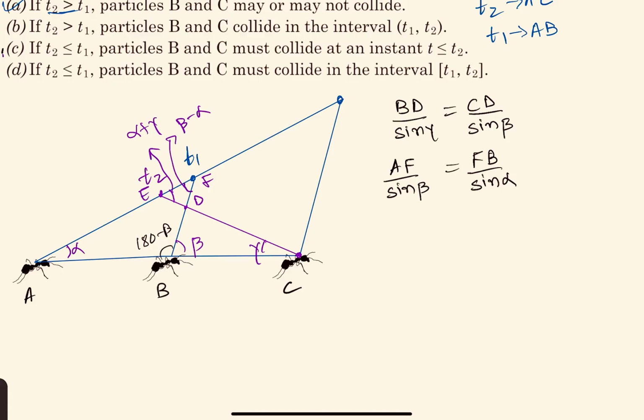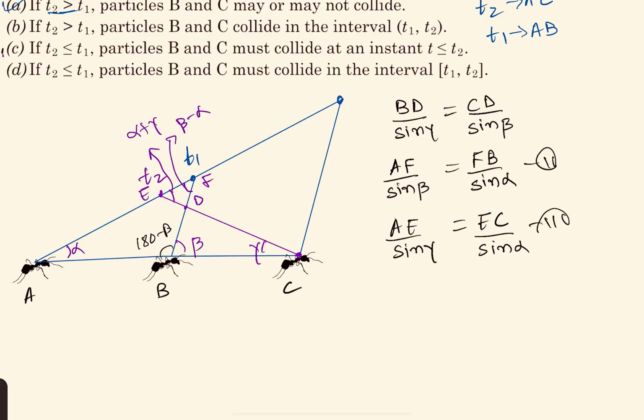Okay, now let's take this triangle. So in this triangle, what can we see? In this triangle, we can see that AE by sine gamma is equal to EC by sine alpha, right?